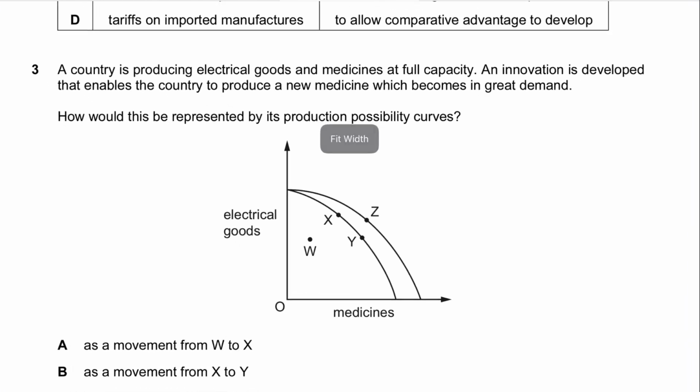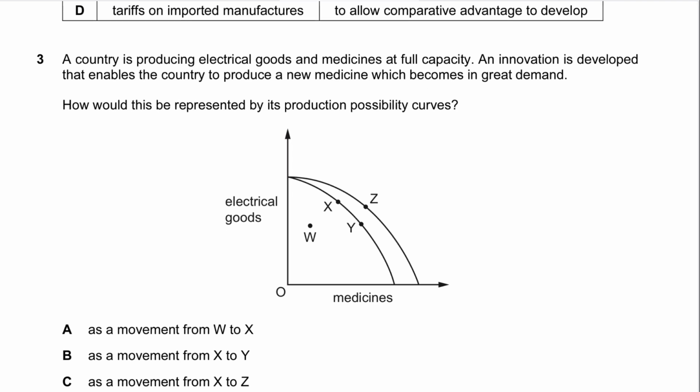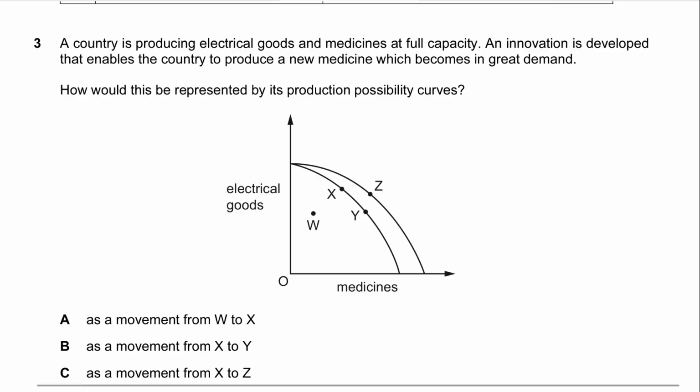Question number 3, based on the new syllabus that came in 2023. Question number 3 says a country is producing electrical goods and medicines at full capacity, and it has to be on either X or Y. An innovation is developed that enables the country to produce a new medicine which becomes in great demand. How would this be represented? So there's an innovation in medicines taking place, so definitely the productive capacity of medicines has to go outwards, right? So the correct answer has to be from X to Z.